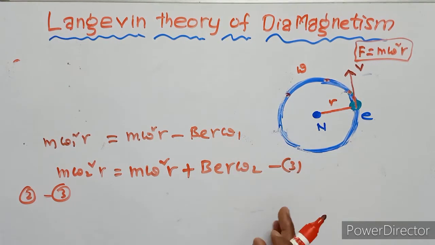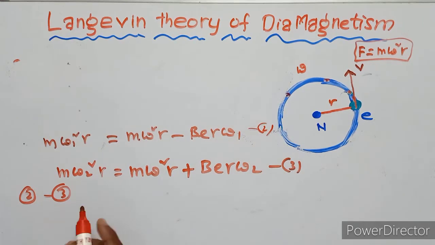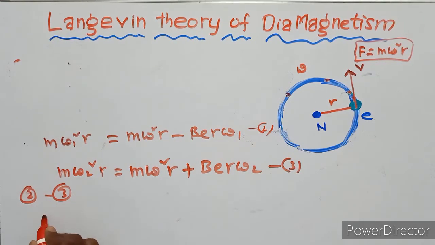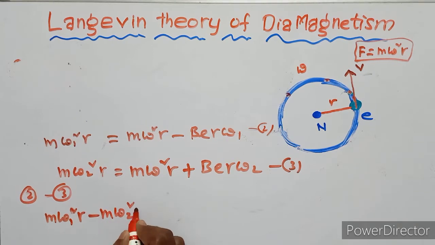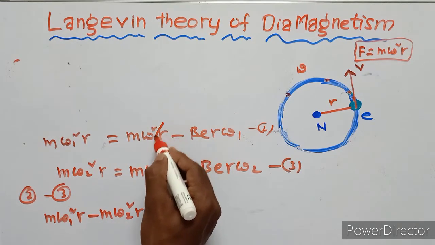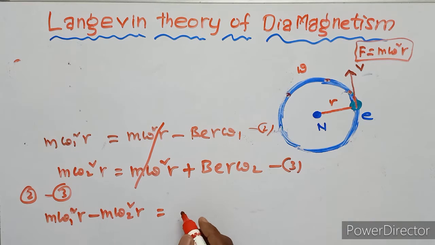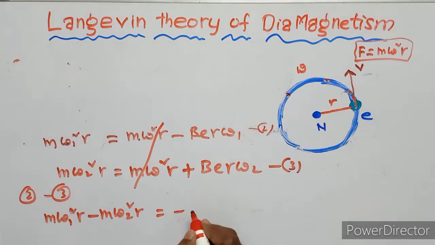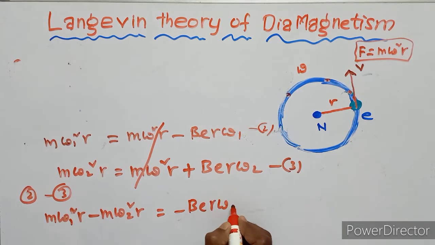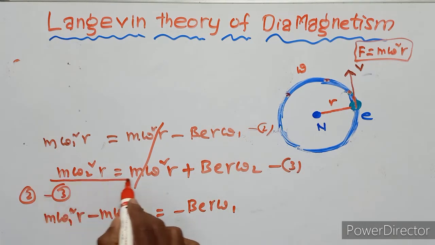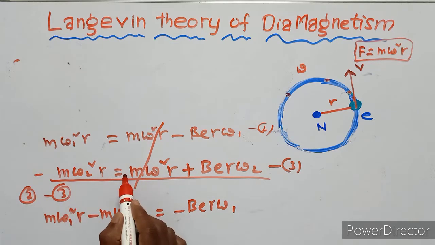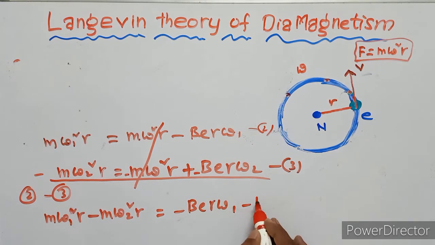From 2 minus 3, m omega 1 square r minus m omega 2 square r equals, these two are cancelled, then minus B e r omega 1 minus B e r omega 2.